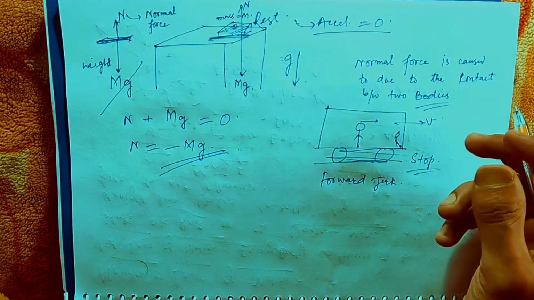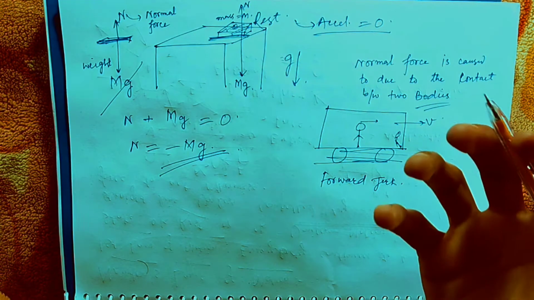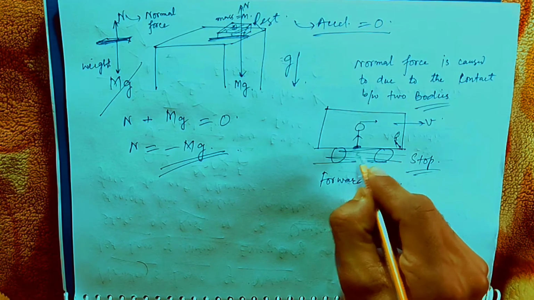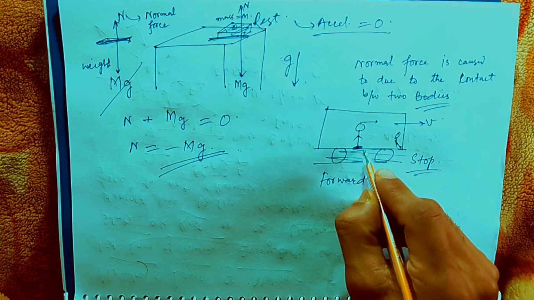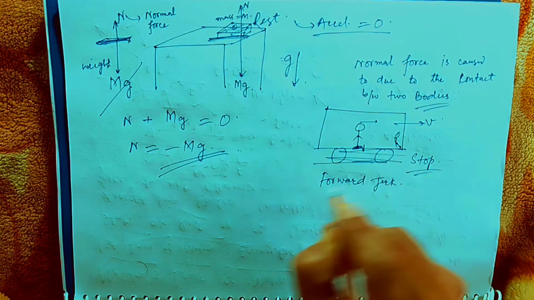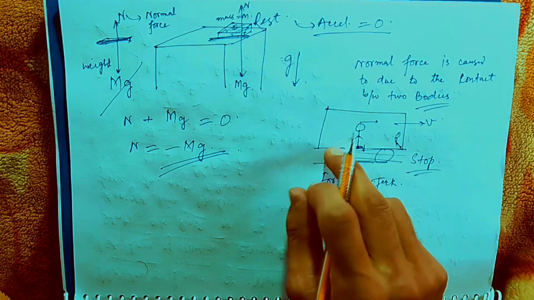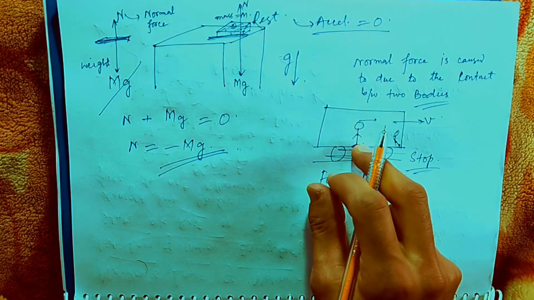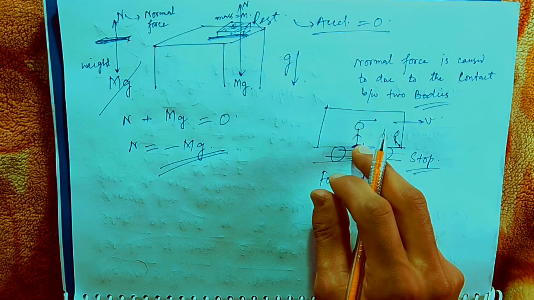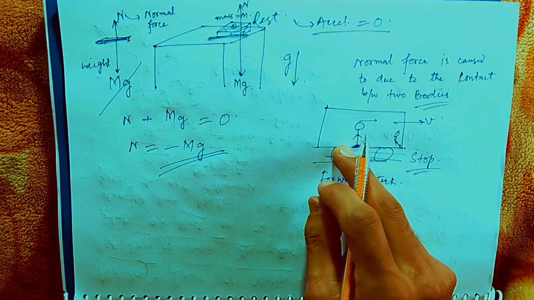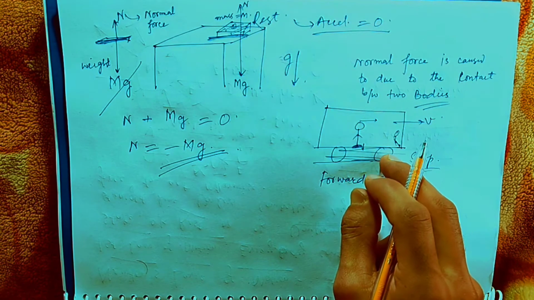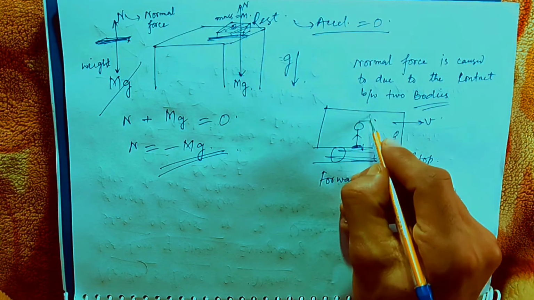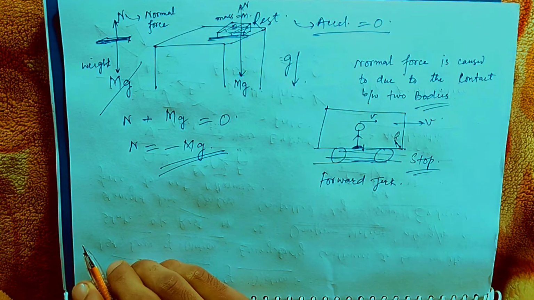So our body tries to remain in uniform velocity. But now our feet are in contact with the bus, and a frictional force is exerted onto our feet. So at the instant the brakes are applied, our feet come to rest with the bus, but the upper part does not. It is still moving with velocity.